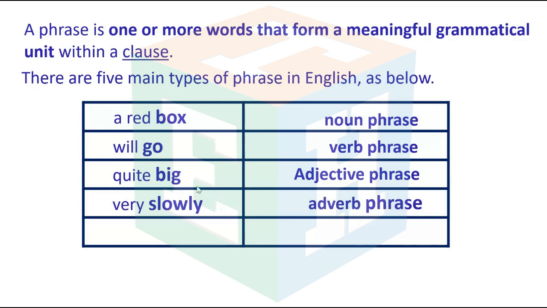Adverb phrase. So very slowly, we have here an adverb. And in the car. We have here in, which is a preposition. So in the car, this is called a prepositional phrase. So these are the five main types of phrases in English: noun phrase, verb phrase, adjective phrase, adverb phrase, and prepositional phrase.